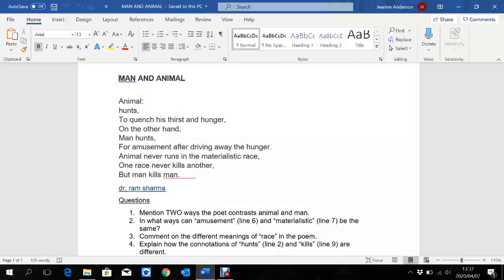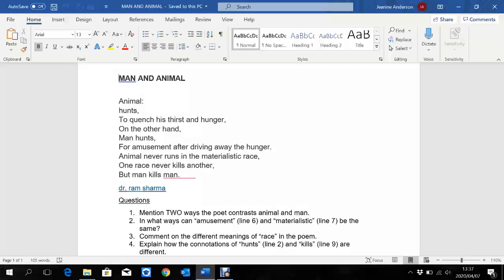But man is going to gain from the hunt that he has, the race that he has, chasing after that animal, the race to see who's going to be more powerful, the man or the animal. That race, the man gains from that. That's why it's a materialistic race, whereas an animal never gains from that chase. When he chases to hunt, it's to get food. He's not becoming a more powerful lion or more powerful tiger. He's basically just surviving. So he doesn't take part in the race, in the chase of the hunt for a materialistic gain.